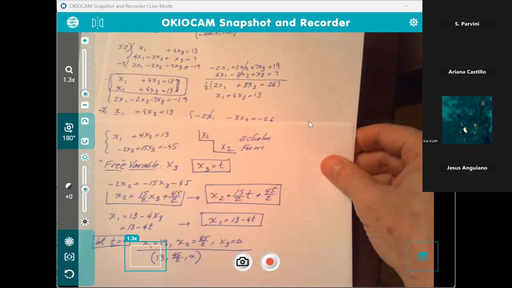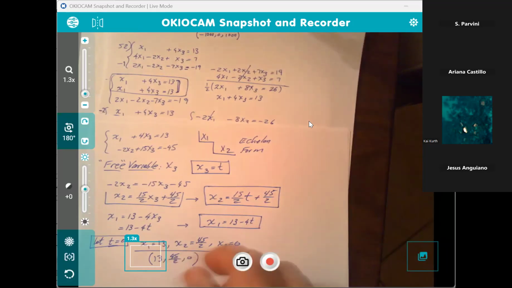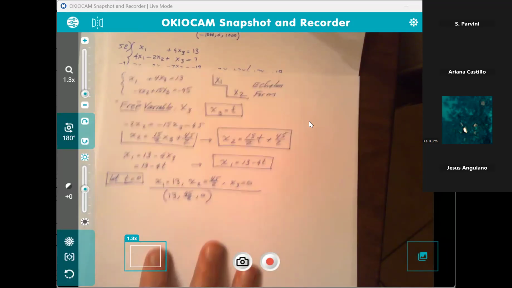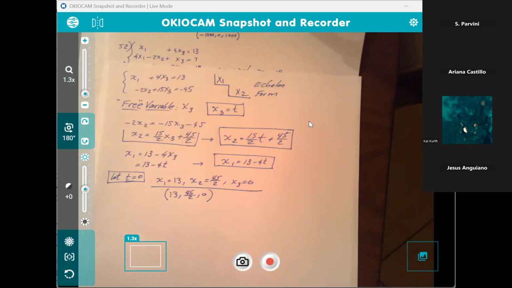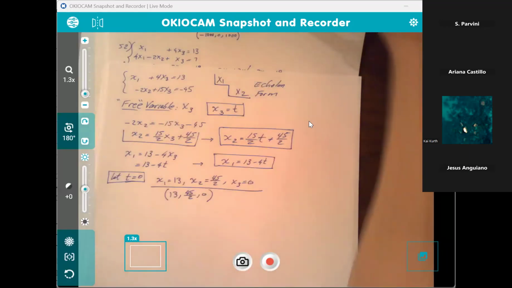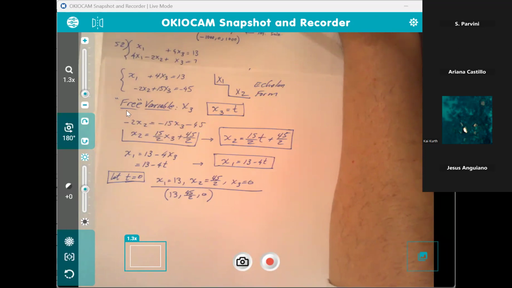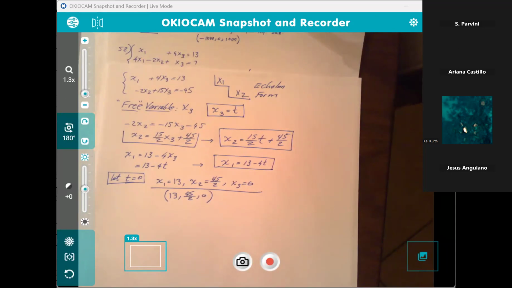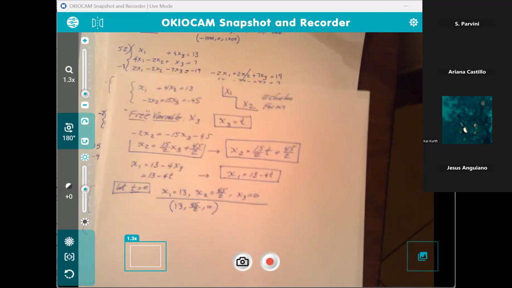I think it's because from the previous maths, we're so used to seeing, for example, x sub 2 equals 15 over 2 t plus 45 over 2. And because of the previous maths, I have a tendency of wanting to substitute that wherever I see x sub 2. All right. Yeah, but it's just practice. Sure. That makes sense, Jesus. Thank you for your input.